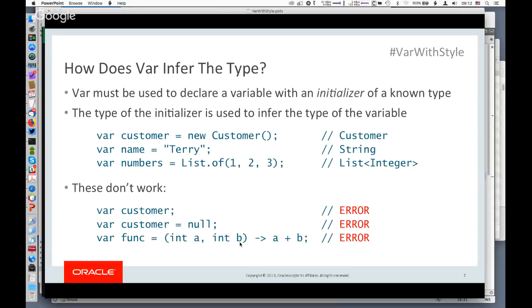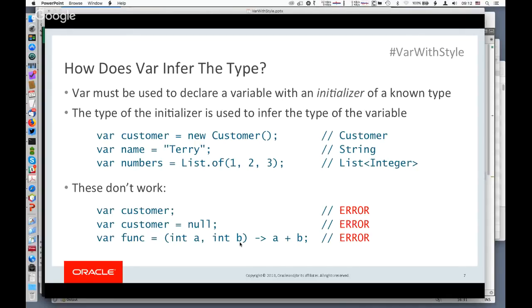So if you just say var customer semicolon, that's illegal. That will cause an error at compile time. So you must have an initializer for a var declaration. All right, now suppose you say var customer equals null. That is also an error, and so that's actually a little subtle. There's a bunch of detail going on behind the scenes here about what null actually is.